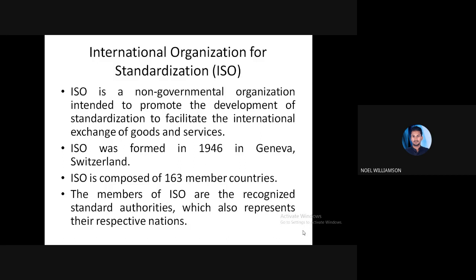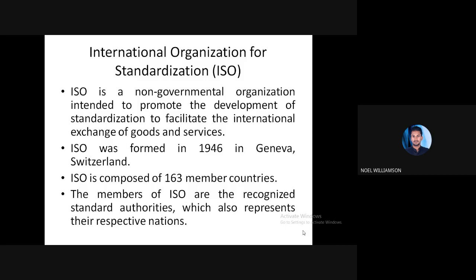That means it is the organization intended to standardize the procedure for exchange at the international level.